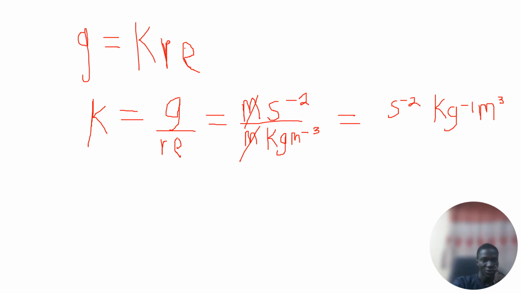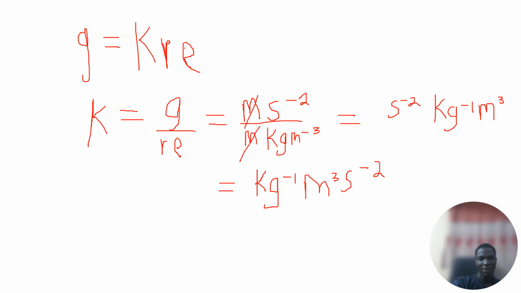Okay, so then we can rearrange and say that the units will be, let kg come first. It's not compulsory that it should be that way, but let kg come first. Then we have m cube here, and we have s raised to power minus 2 here.